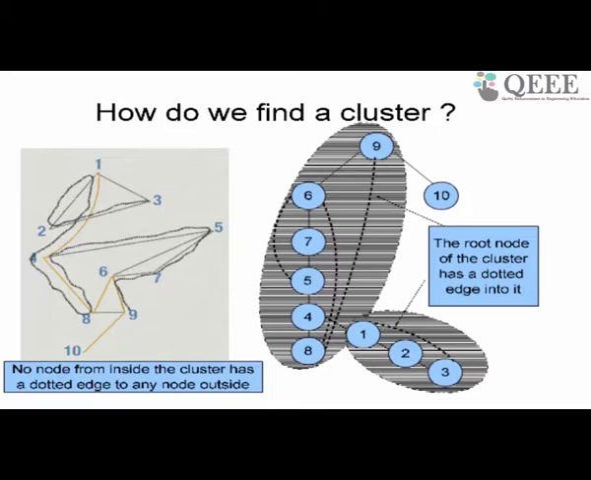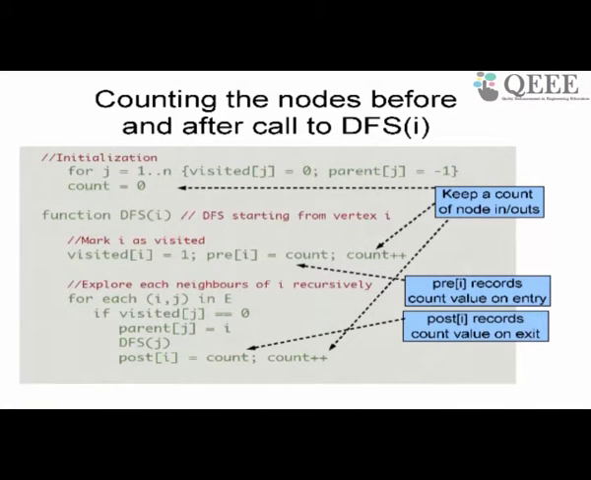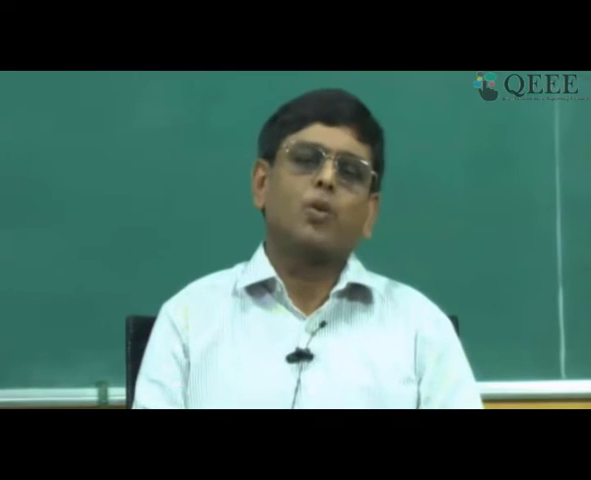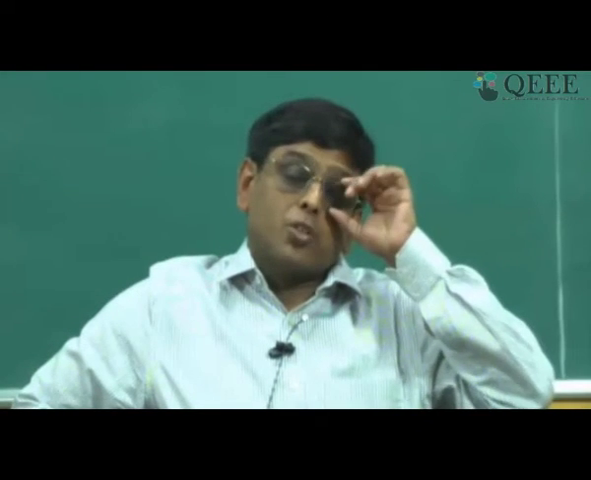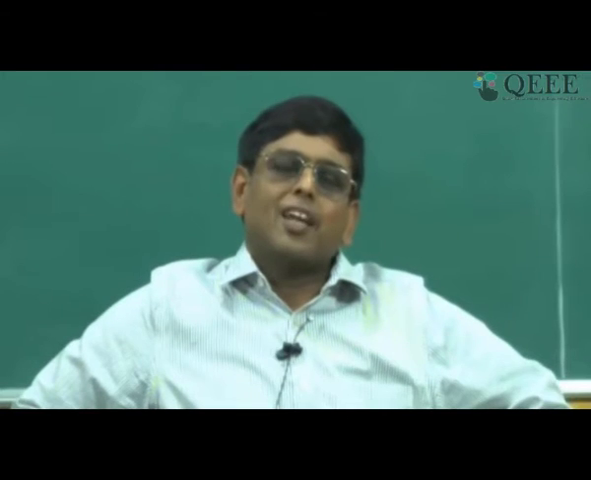How do I know whether a dotted edge is going out of a cluster or not? Is there a simple way of finding that out? The answer is this is possible by using some simple counters. Most DFS algorithms that you will find in a book use these counters. Why do you use these counters? You use them because they help you solve problems, like for example finding out whether a dotted edge is going out of a cluster or not. So what are these counters? They are keeping two counters. One is called pre, another is called post.